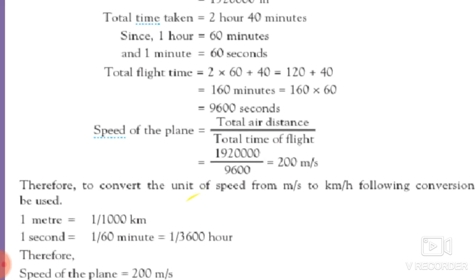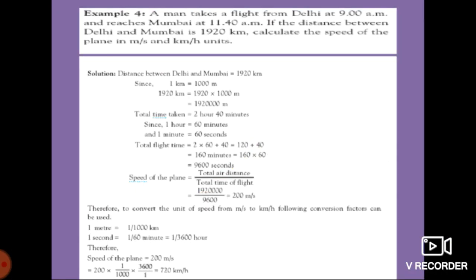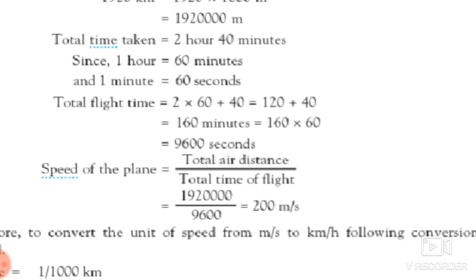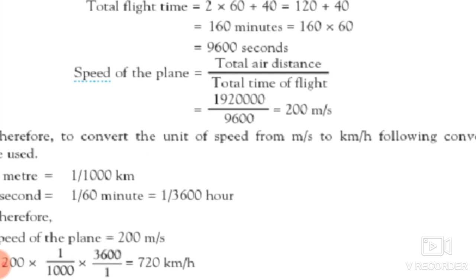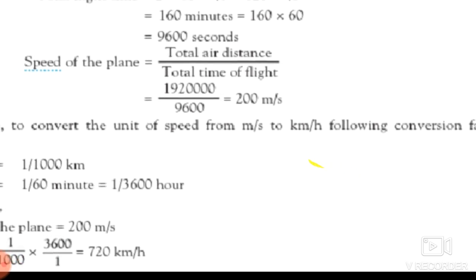Okay, student. So first we will get the answer in meter per second, but we also give the answer in kilometer per hour. For that purpose, we have to convert this meter per second into kilometer per hour.